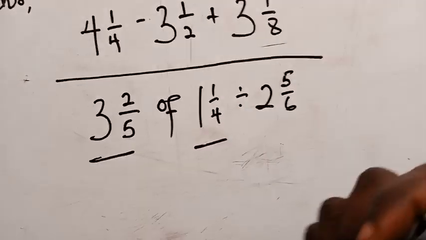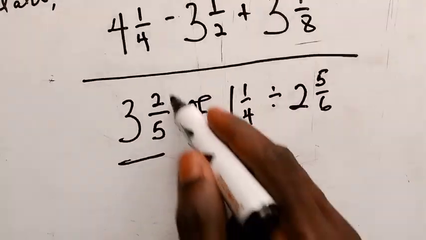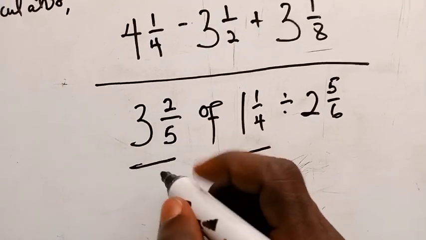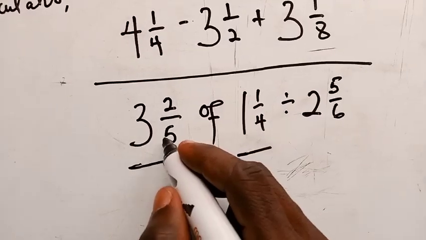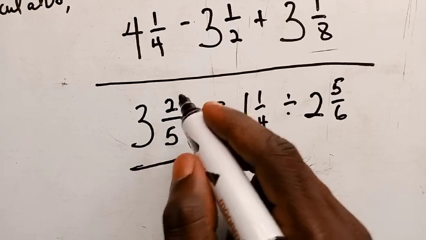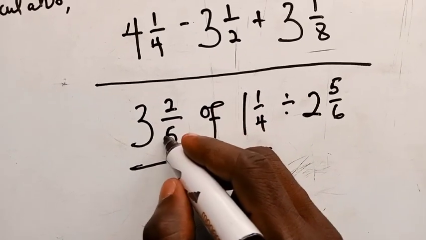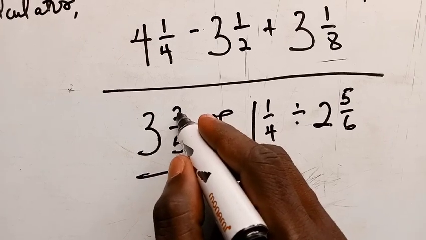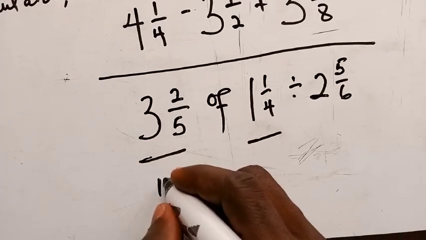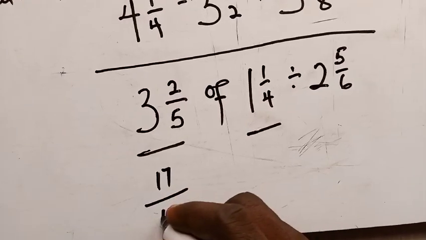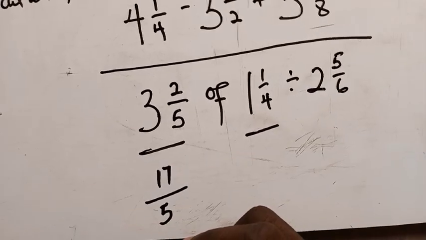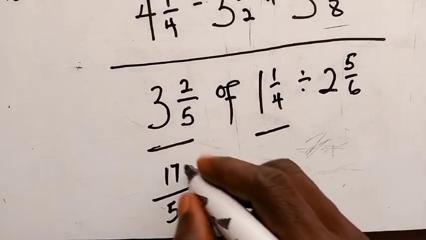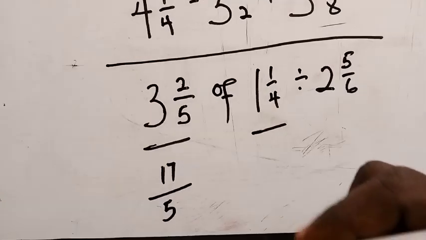Now this guy here, we call a mixed fraction. Unlike the first one we saw, you have to convert this to something we call an improper fraction. So how do you do that? You multiply this by this, which is going to be 15, and then 15 plus the one on top is going to be 17. So this tends to be 17 divided by 5. If you don't understand how we are getting this, just comment. We are ready to help you.